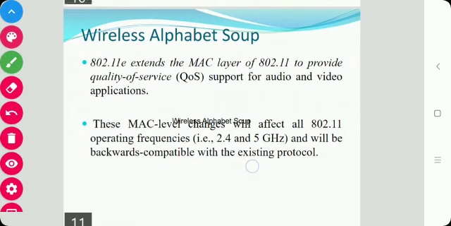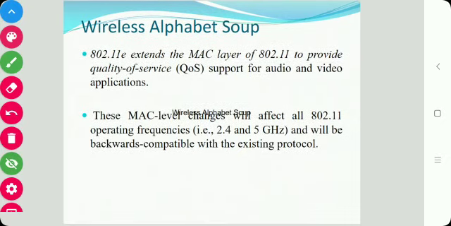Next is 802.11e. This extends the MAC layer of 802.11 to provide quality of service support for audio and video applications. It will affect all 802.11 operating frequencies, via 2.4 and 5 gigahertz, and it is backward compatible with all the existing protocols.